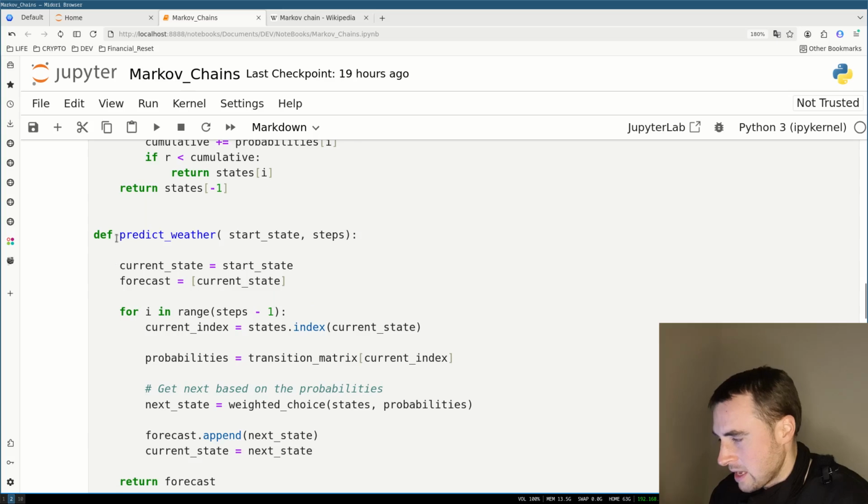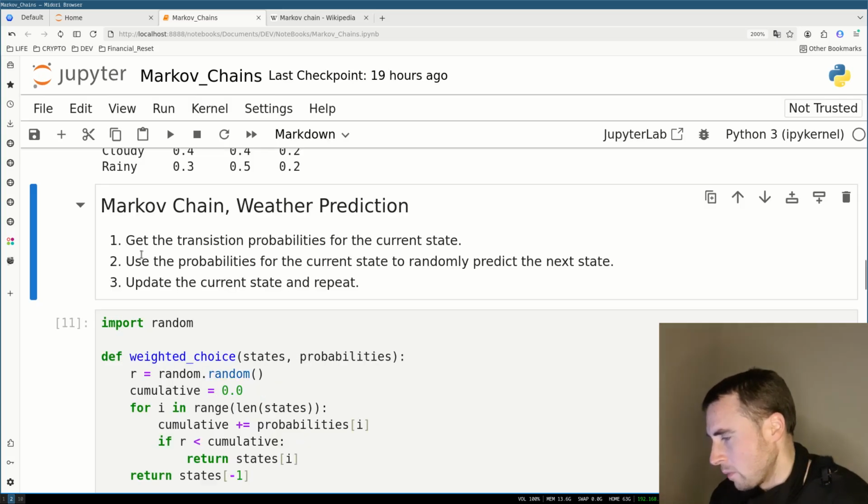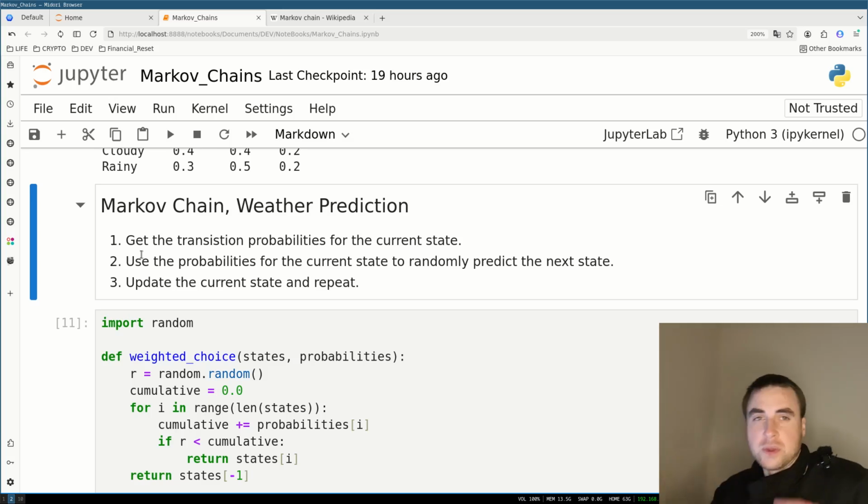We get the probabilities for the current state, and then make a weighted probability choice using this function, which has a random generator and iterates through the probabilities until the cumulated probability exceeds the random generated number. From that process, we get the next state, and then we just repeat it.